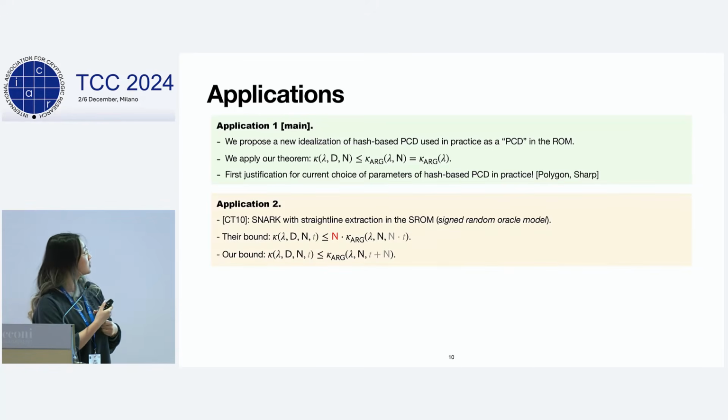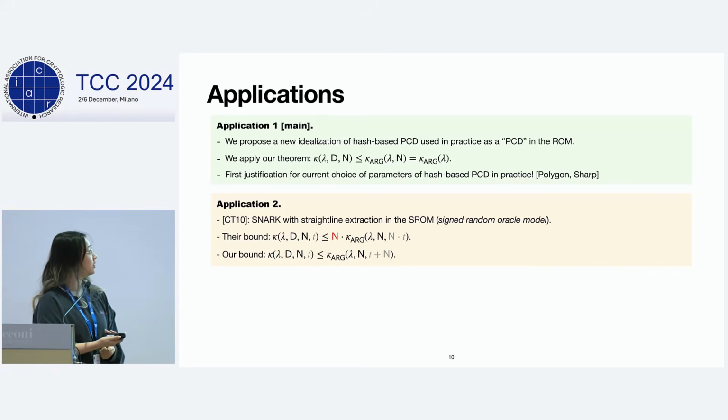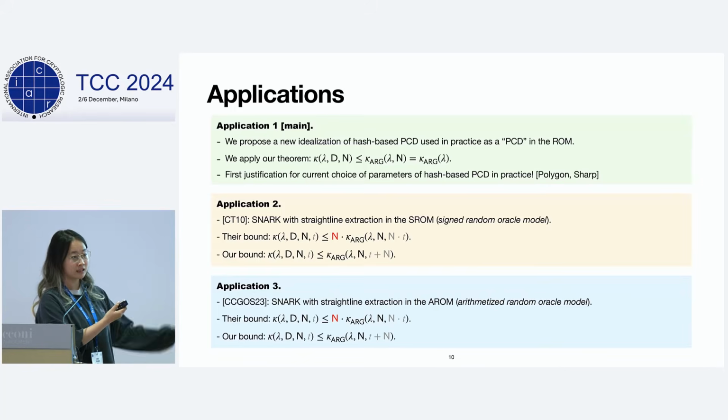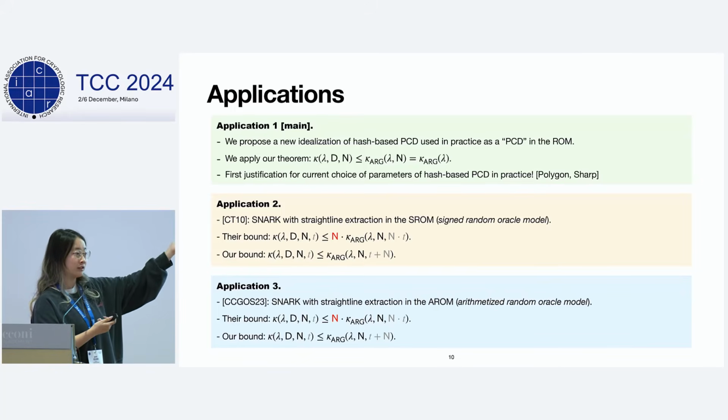Moreover, our work also has some theoretical implications. About 15 years ago, there was a work that constructs straight-line extractable SNARKs in the signed random oracle model, which is just a combination of a signature scheme and the random oracle model. What they show back then is that the knowledge soundness error of the PCD grows linearly with the size of the transcript.